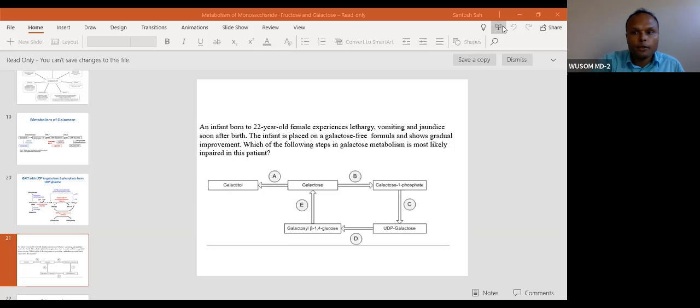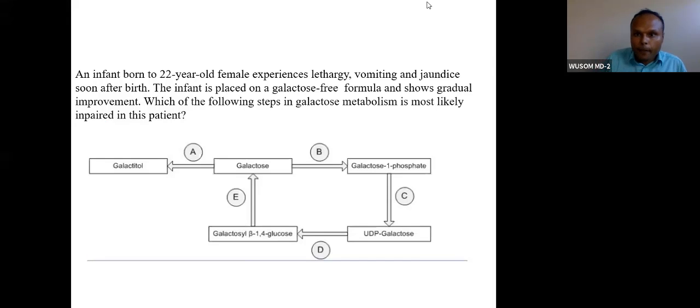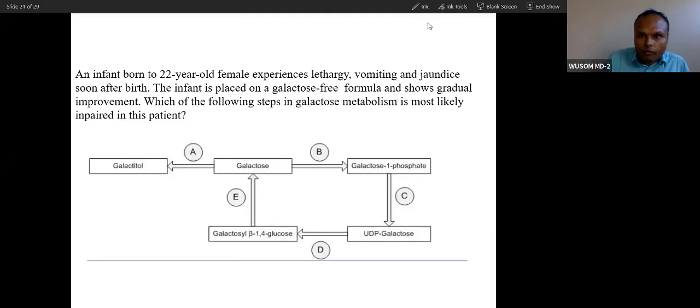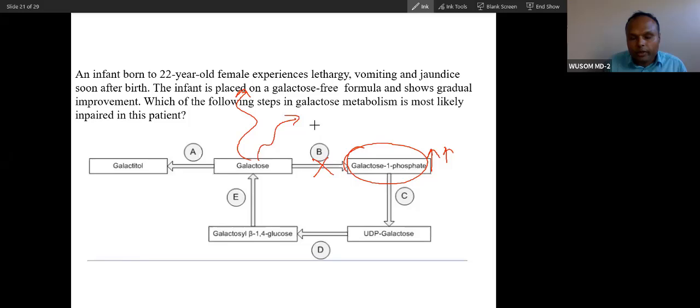Okay, so I'll answer. As I've told you, because of the insolubility of this, when it accumulates in the cell, it will cause more problems. Because this is soluble, even if this enzyme is not there, it can go out of the cell. Though in some tissue it will convert into galactitol, it can also come out of the cell. This galactose will not be that toxic, but this is very toxic.